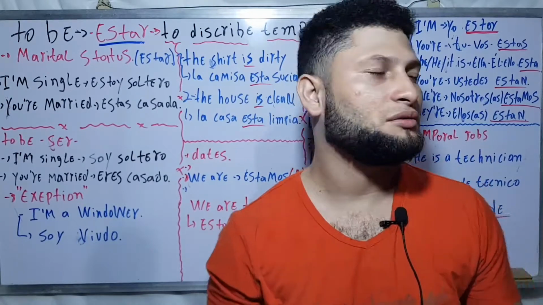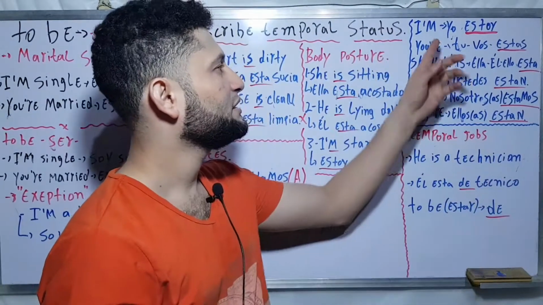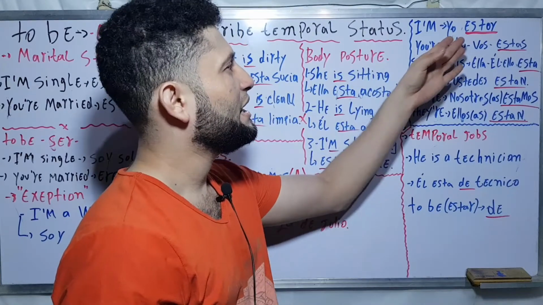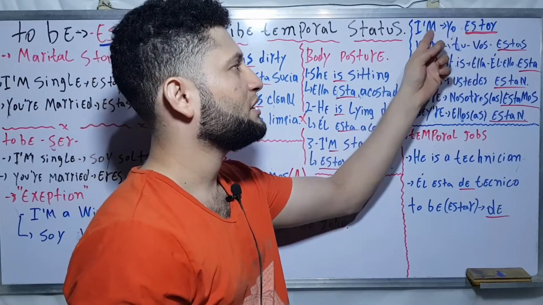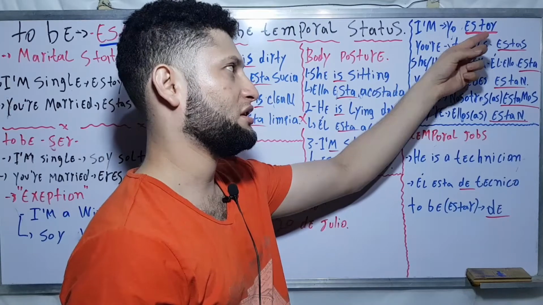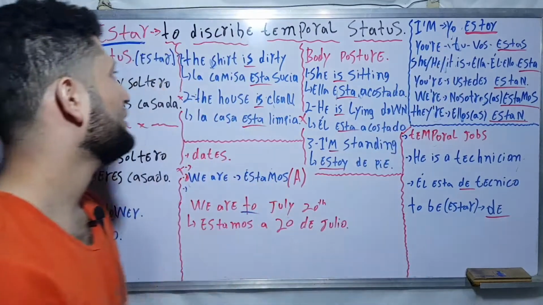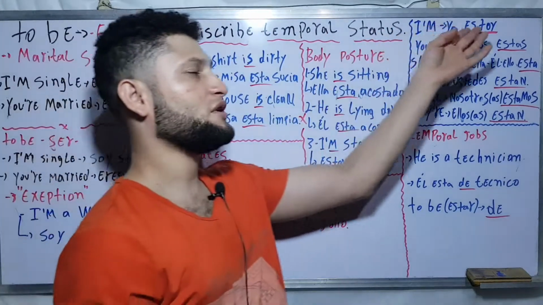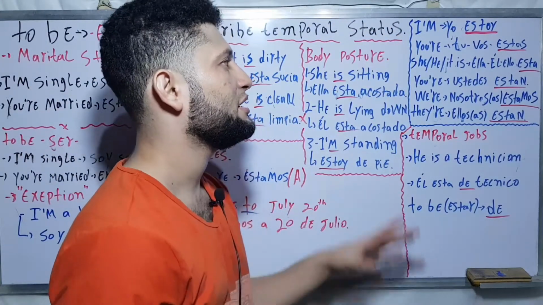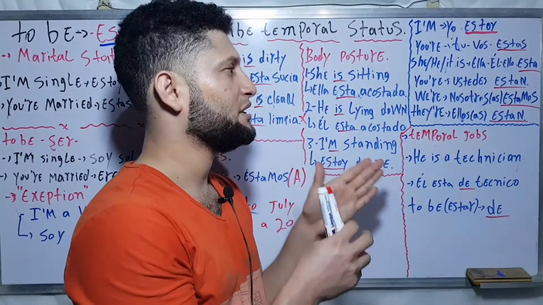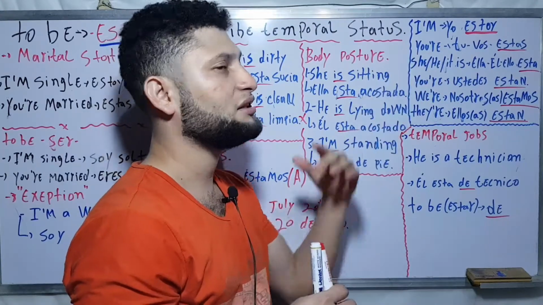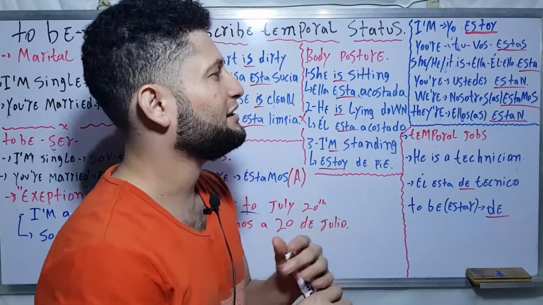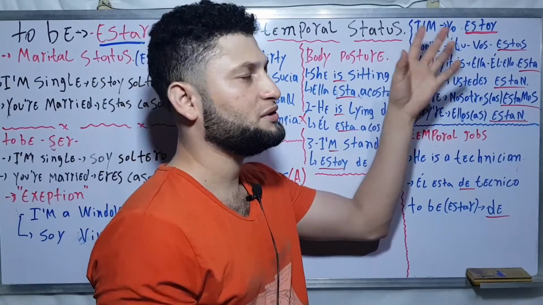Remember, to be, estar, to describe temporal status. Now the conjugation: I am, yo estoy. This is the infinitive form, estar, and this is the conjugation for the first person in singular. Remember guys that for every single subject pronoun there is almost always a different conjugation. You will see now.